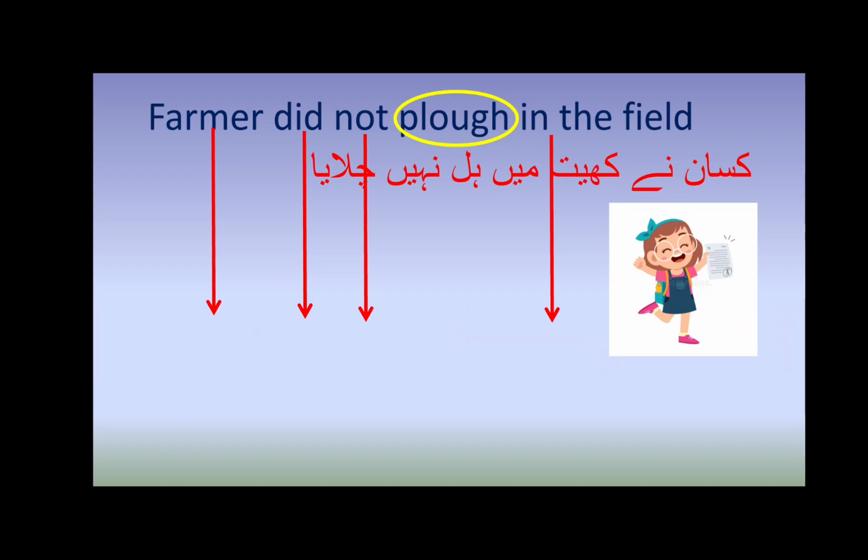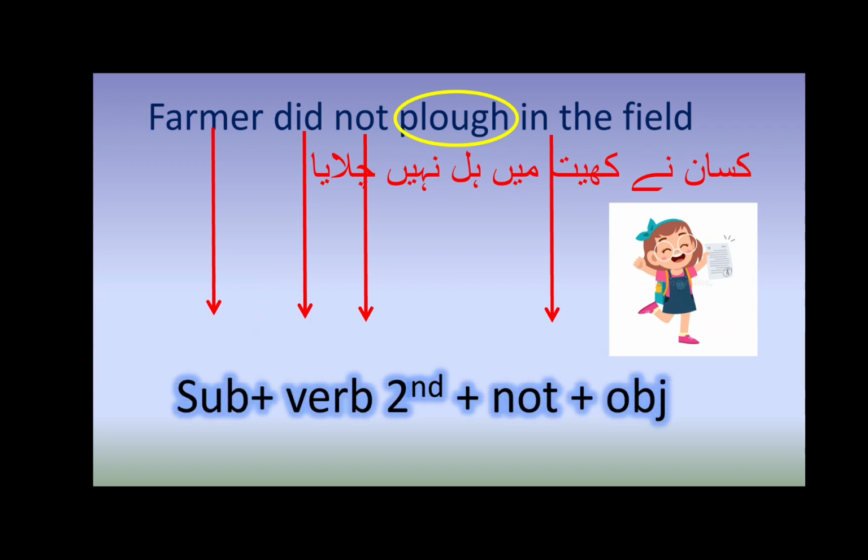Here formation will be farmer, subject, did, verb, second form of verb, not, which will come between the object and the verb, and plow in the field. Ye saara ka saara it will be the object of the sentence.